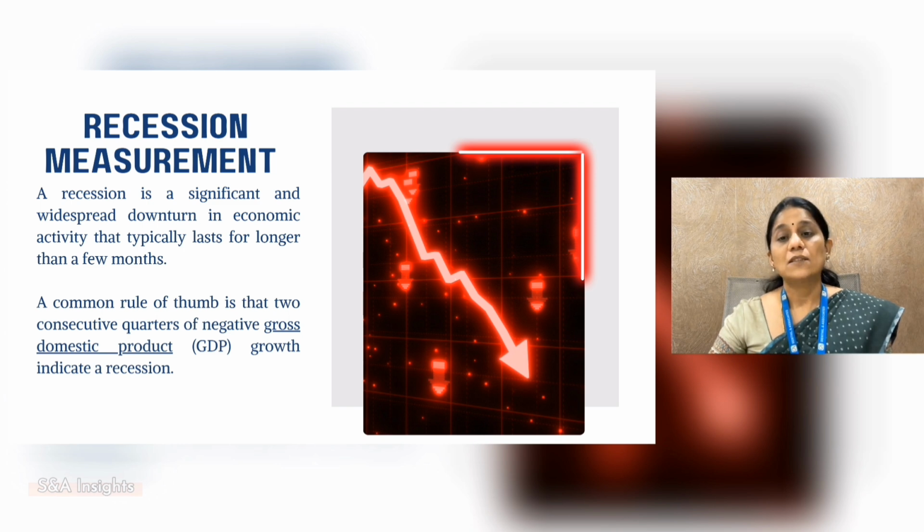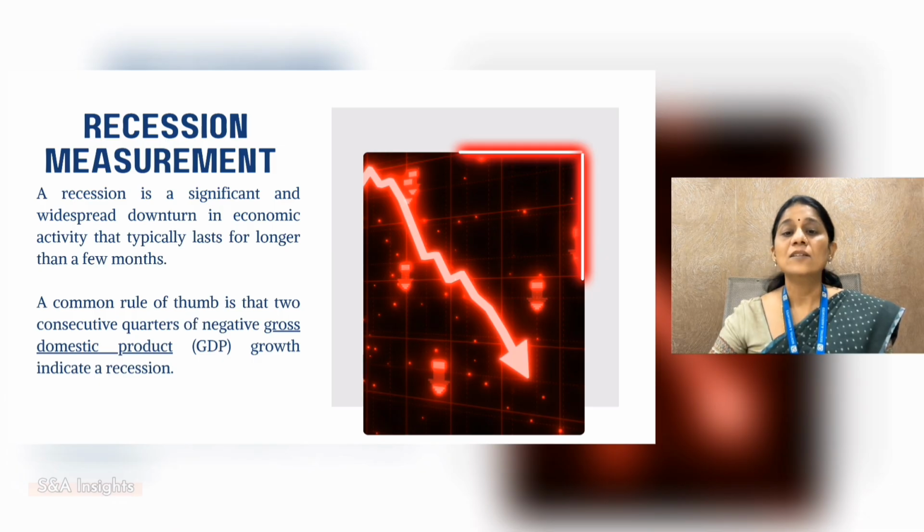Let us take an example. The products produced and services rendered for a quarter is around 1000 crores, and for the next quarter it is 900 crores, and for the subsequent quarter it is 800 crores. Do you see the decrease in growth? This is termed a recession. From 1000 to 900, 900 to 800 crores, there is a decrease. Yet to conclude recession, multiple factors are to be seen.